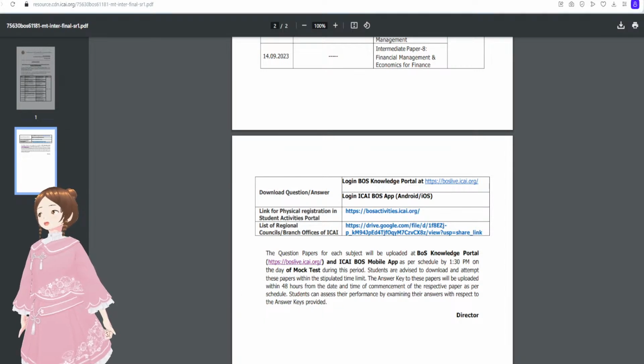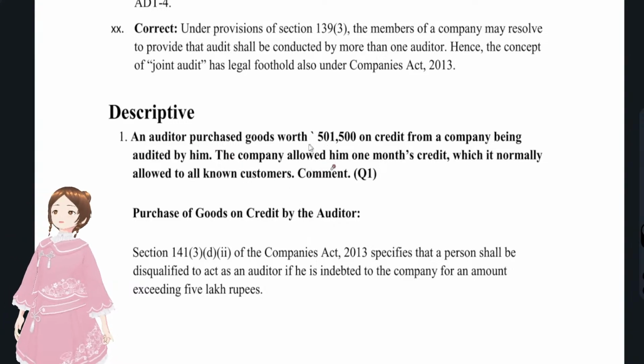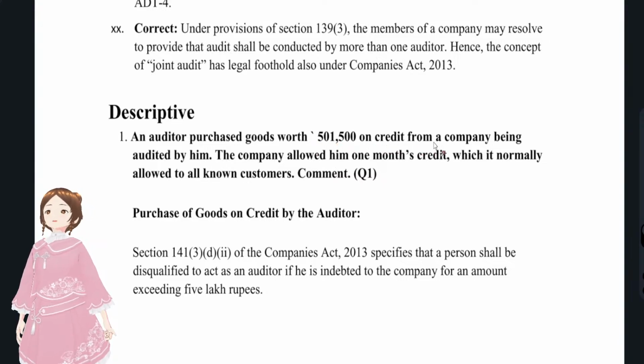Okay, and now we'll discuss the question bank here. We'll discuss all the question banks, because company audit is a scoring chapter. So we'll discuss all those questions. The first question is: an auditor purchased goods worth 5,01,500 on credit from a company being audited by him.